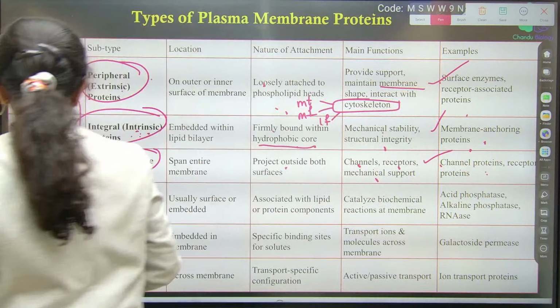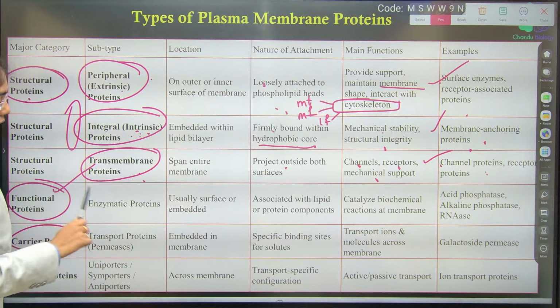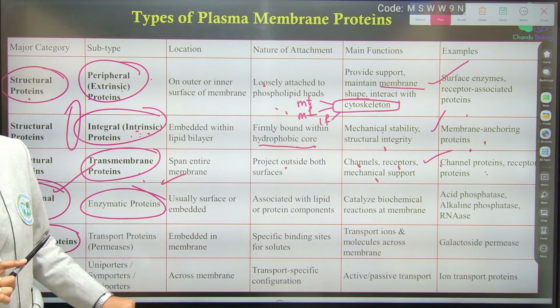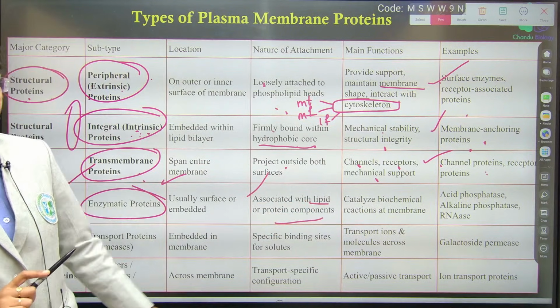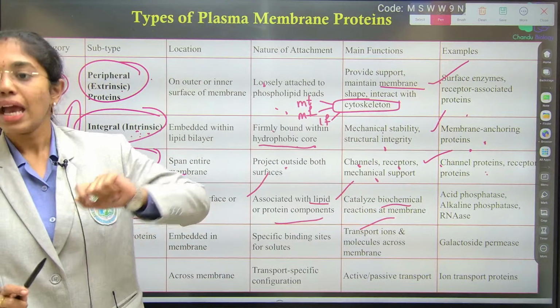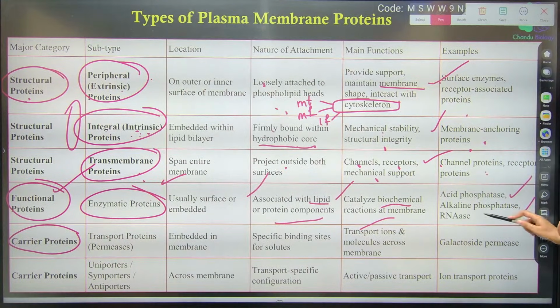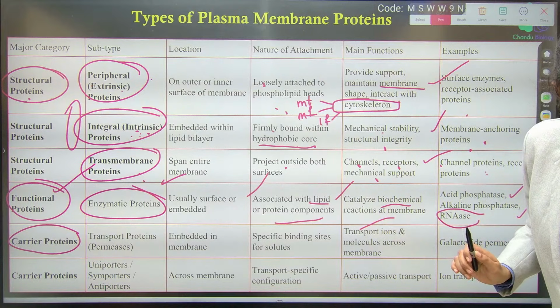Now we will move on to functional proteins. They mostly play an enzymatic role, that is a catalytic role, in any metabolic activity of a cell. So enzymatic proteins, if you see, are usually on the surface or embedded deep inside. Nature of association: they are associated with lipids or protein components. Main functions include catalyzing biochemical reactions which are happening at the membrane. Examples: enzymes like acid phosphatase, alkaline phosphatase and RNase. These are the enzymes which are associated. Clear, right?